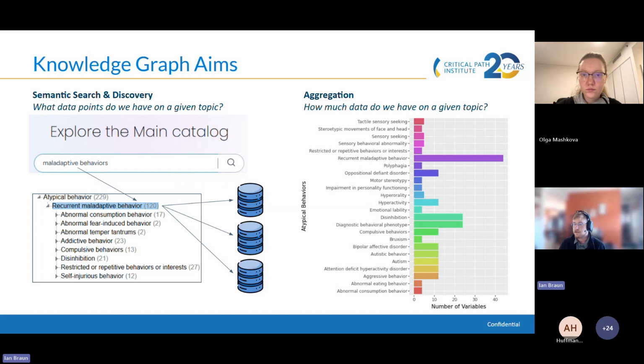The flip side of that is that this also enables aggregation to improve general visibility into the catalog. So we should be able to look at all these subclasses of something like a typical behavior and say how many data sets or how many variables do we have across the entire catalog that reference each one of those concepts.